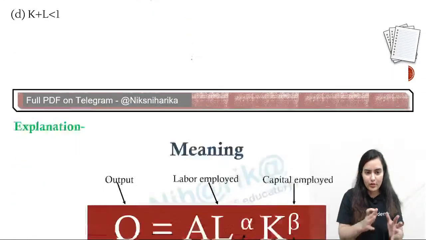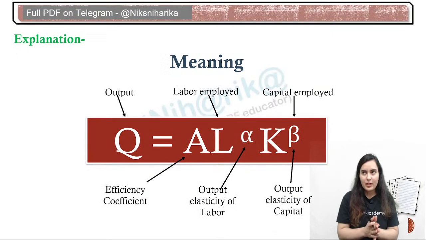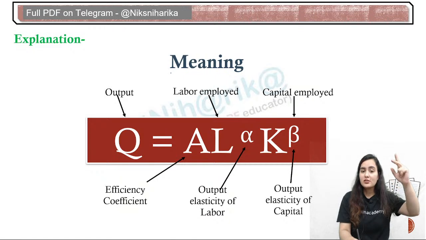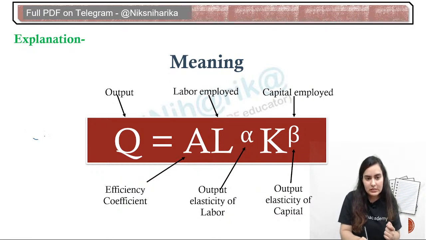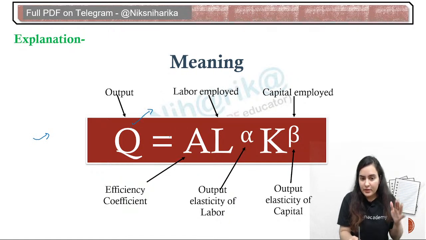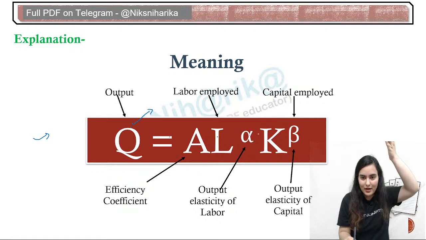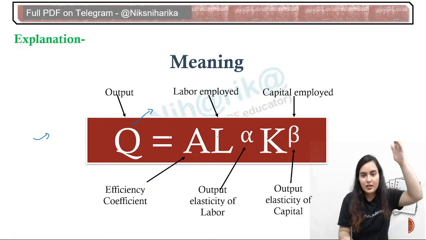How come? Look, in Unacademy Plus we have done this in economics, that is, in case of increasing returns to scale, constant returns to scale, and decreasing returns to scale. How to identify whether something is increasing, constant, or decreasing returns to scale? In the Cobb-Douglas production function, this is the equation where this is the output, which is equal to the efficiency coefficient, into labor employed raised to the power alpha, then capital employed raised to the power beta.